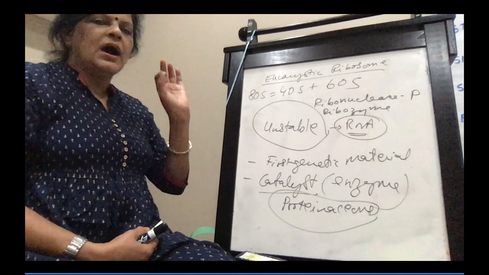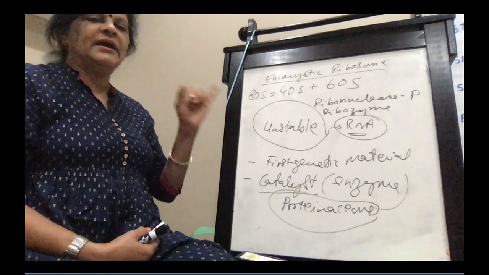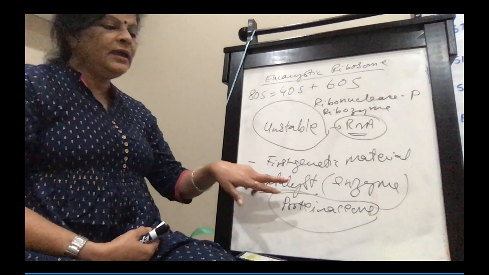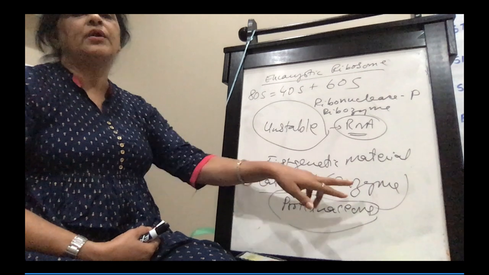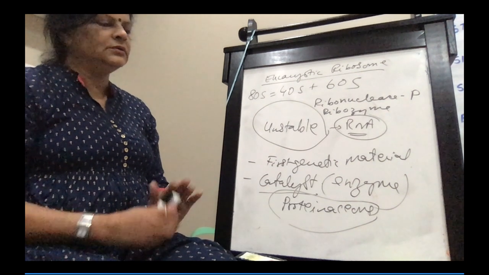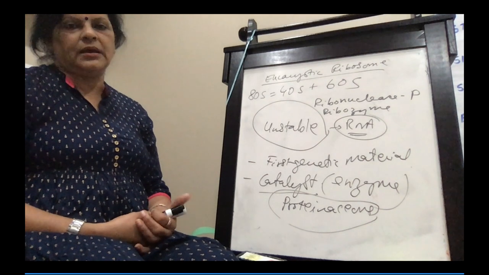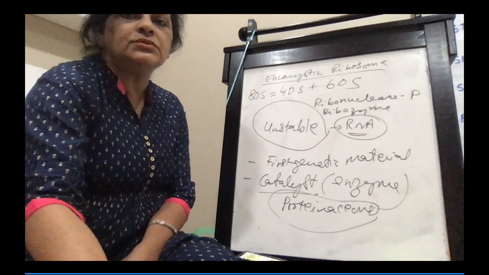So due to RNA being unstable, it was replaced by DNA as genetic material and replaced by proteins as catalysts or enzymes. So that's the entire concept about DNA and RNA. Now, if you have any doubts, you can ask.